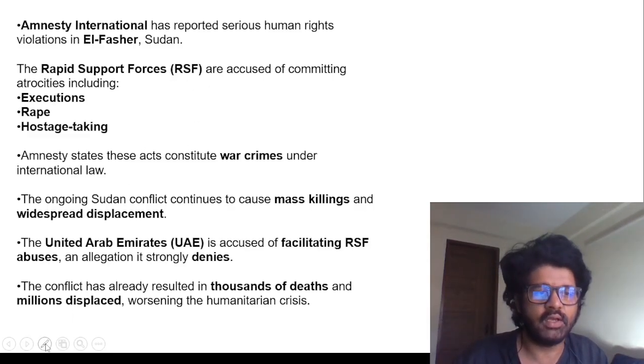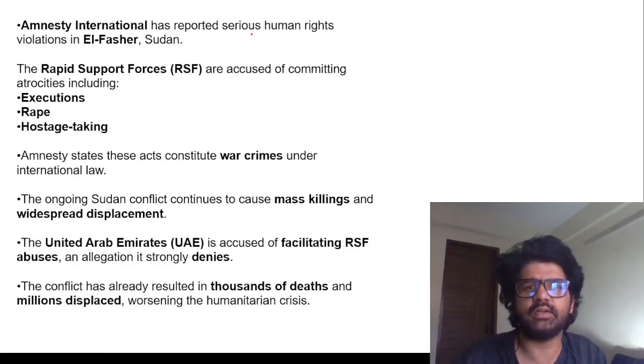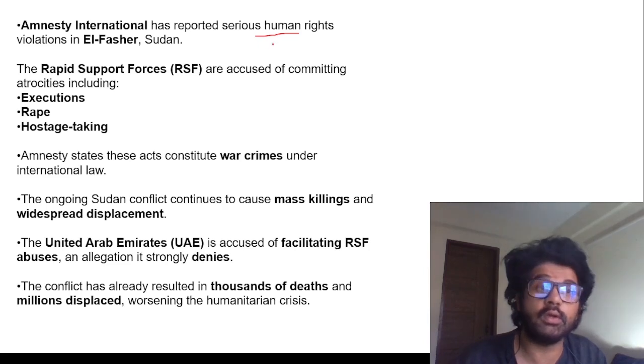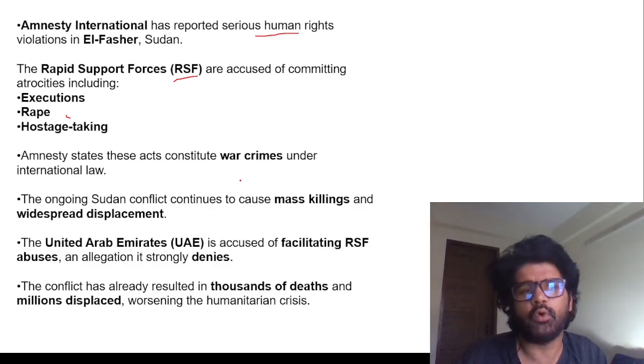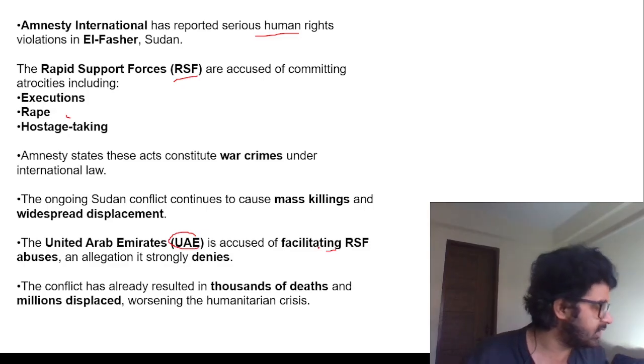Amnesty International, the human rights organization, is saying that this RSF has committed a lot of human rights violations: execution, rape, hostage taking. They are saying these are war crimes, and the UAE is supporting this RSF. All of them have their own agenda, right?